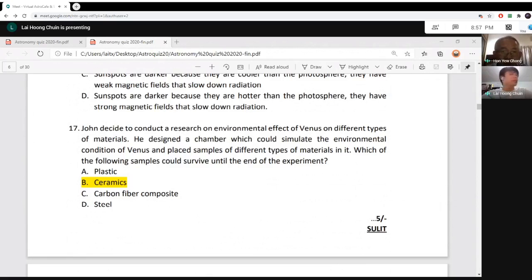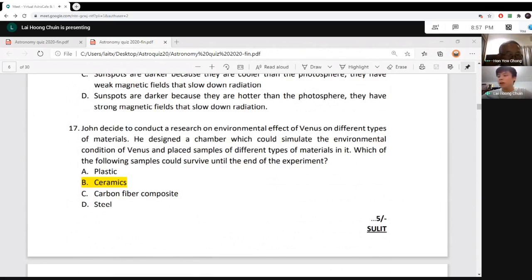So next we have a question. I would like to comment on this question. Question 17, I find to be a good question. You know why? Because many of you may think that astronomy is planets, Venus, nebula, gravity, mathematics. No. Astronomy also covers properties of materials. Like what Mr. Lai said, if you go to Mars, you have to understand how the properties will last on Mars. If you want to build a rocket to go into space, how will the properties react to space? So the properties of materials also come in. The physical properties, the electrical properties, the chemical properties, and so on.